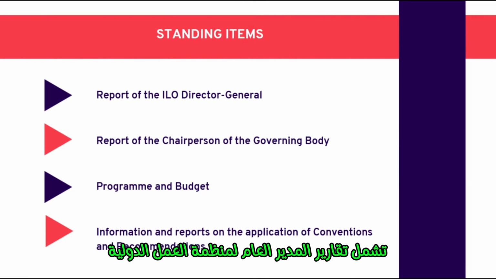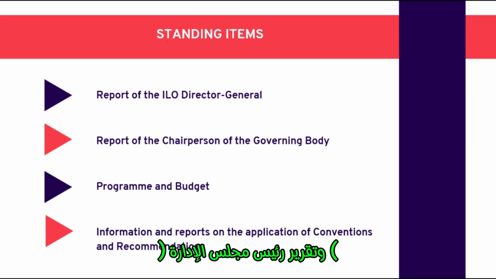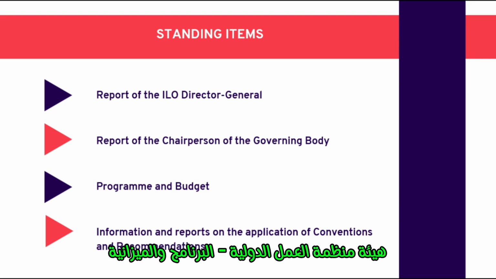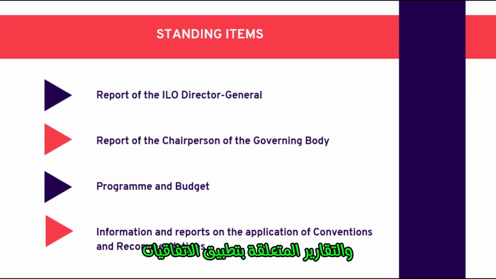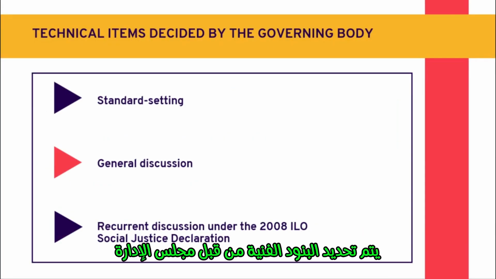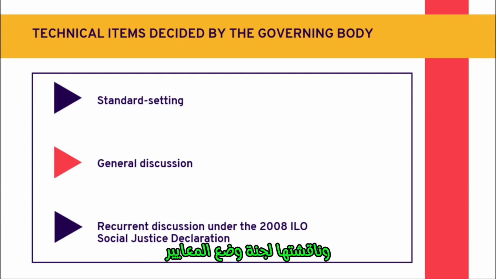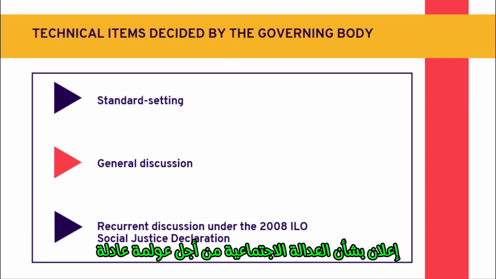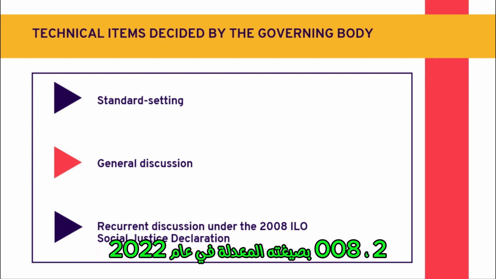Standing items include the reports of the Director General of the ILO, the report of the chairperson of the governing body of the ILO, the program and budget and reports on the application of conventions and recommendations. Technical items are decided by the governing body and discussed by the Standard Setting Committee, the General Discussion Committee, or the Recurrent Discussion Committee under the ILO Declaration on Social Justice for a Fair Globalization, 2008, as amended in 2022.